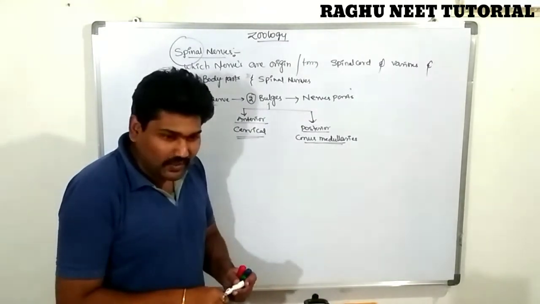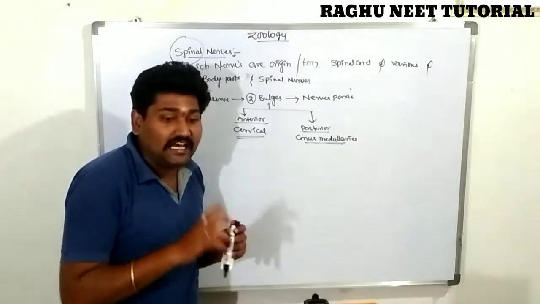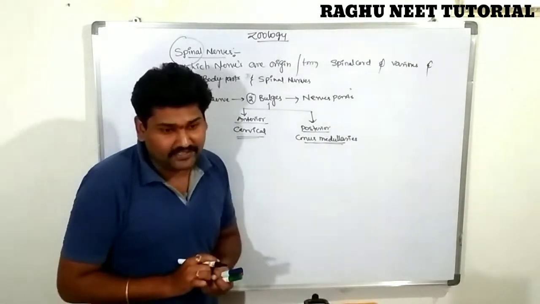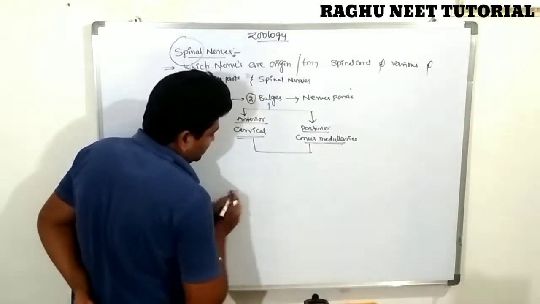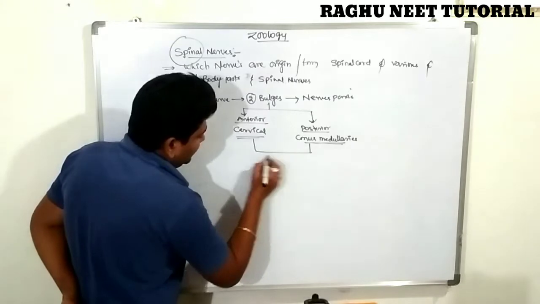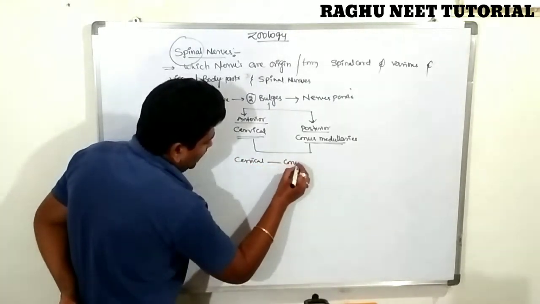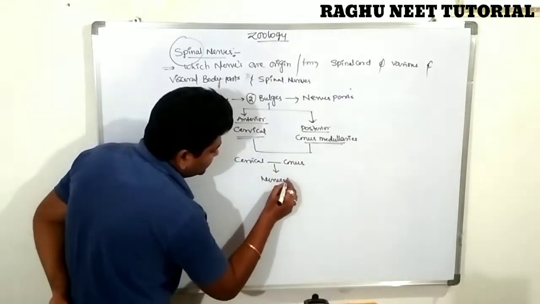In between the cervical region and the conus medullaris, the nerves stimulate and act in motor and non-motor functions.